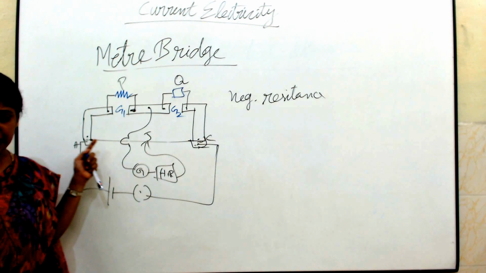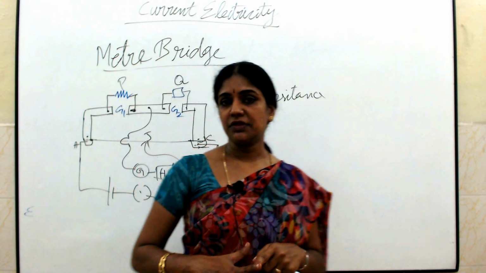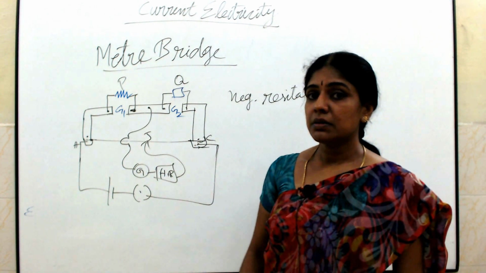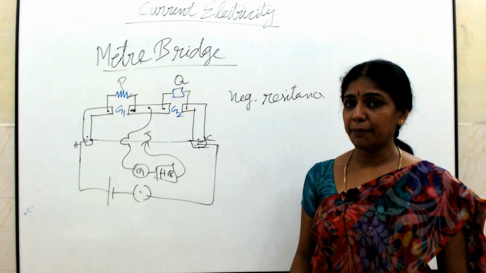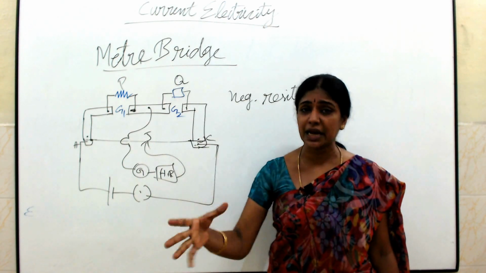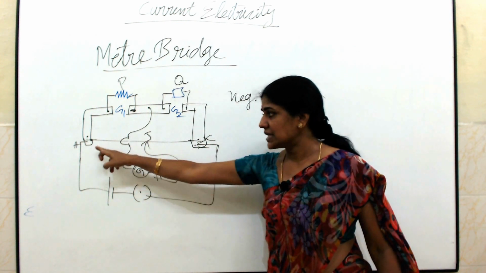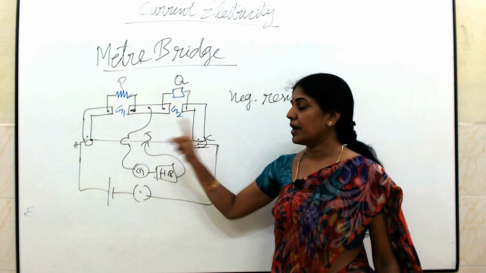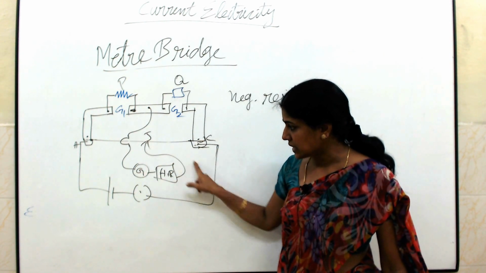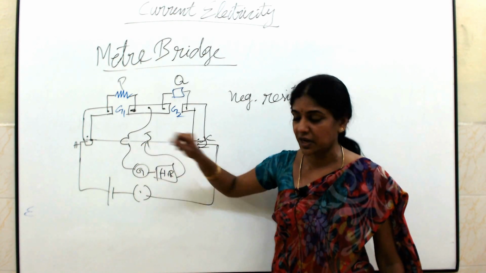It is made up of manganese. See here, already I told you, for making standard resistance we are using the alloy manganese. Why? Because manganese has a low temperature coefficient of resistance, or I can say its temperature coefficient of resistance is negligible. So that is why we are using a manganese wire here. AC is your meter bridge wire of length 1 meter. Here to this center, I am connecting a galvanometer, high resistance, and a jockey. Using this jockey only, I am going to make a contact on this wire.